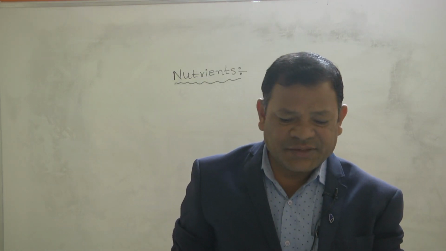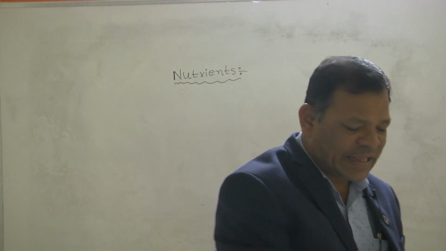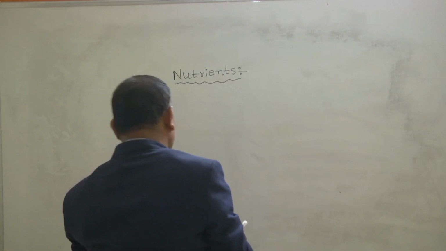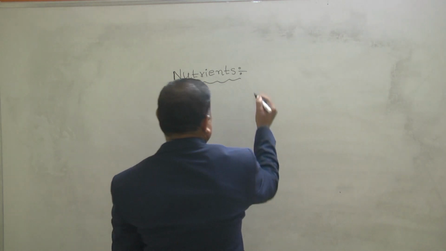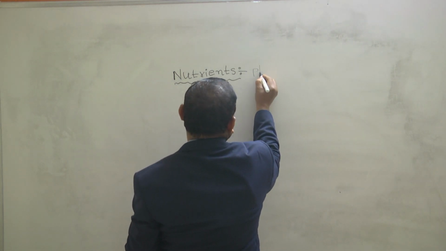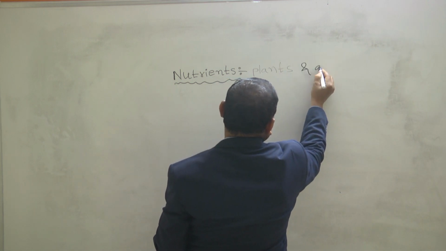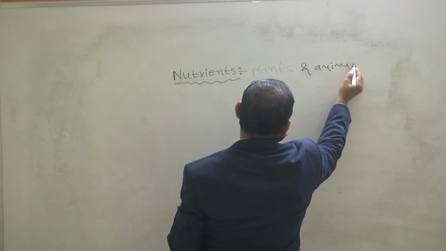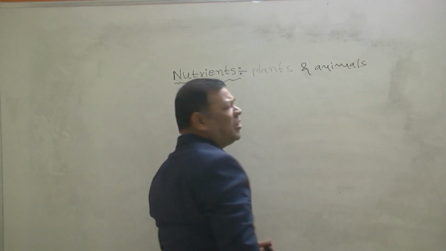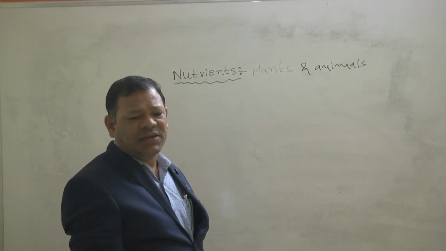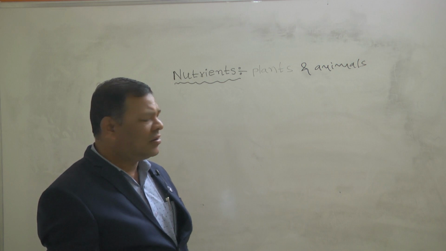Nutrients especially we can get from the plants and animals. All the nutrients we can get from plants and animals.